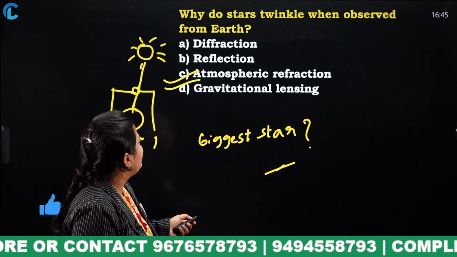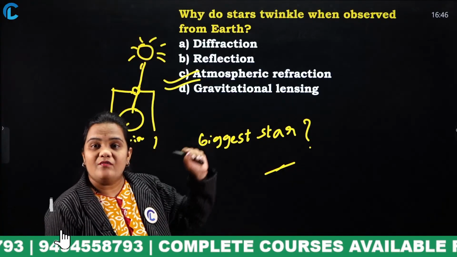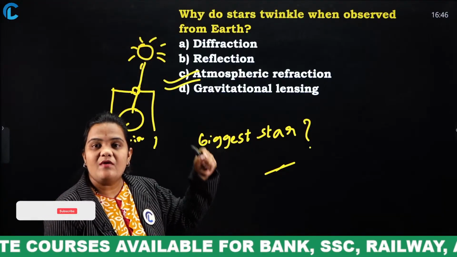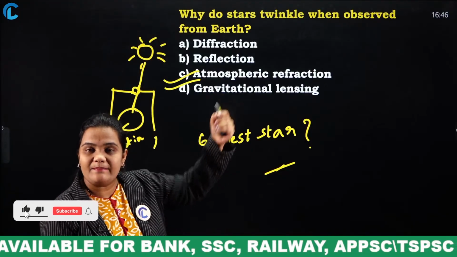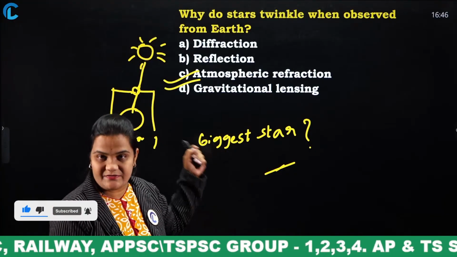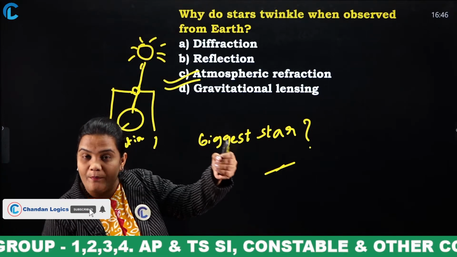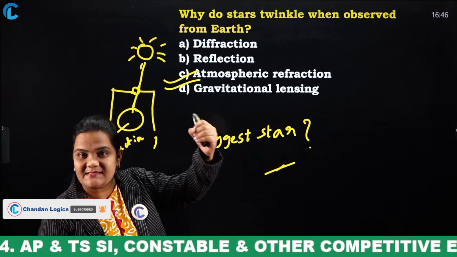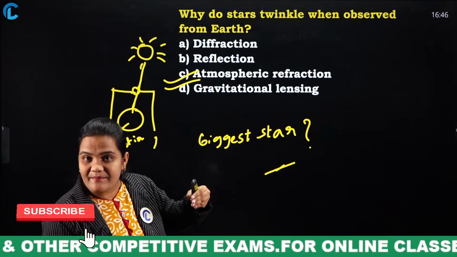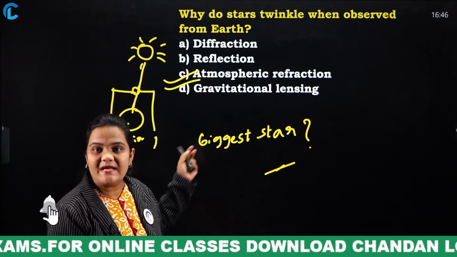Next. I said, what is diffraction? Diffraction is when, in an empty space, in a dark place, a beam of light passes and that beam of light spreads. That is known as diffraction. Another example is when the sun is rising and you open the door, through that gap the sunlight will spread. That is also an example of diffraction.